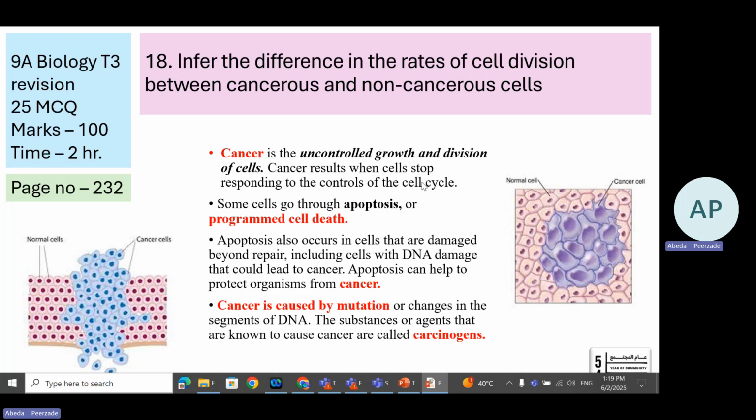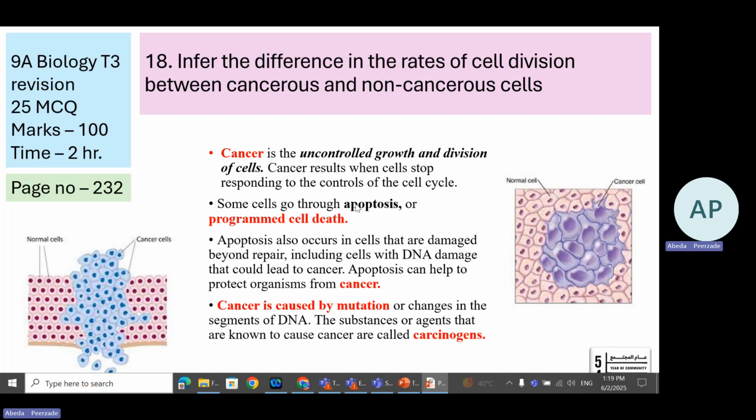Cancer results when cells stop responding to the controls of the cell cycle. The cell cycle has controls, if you remember the cyclin and the cyclin dependent kinase. So if they fail these controls, then what can happen? The cell cycle goes wrong and it continues to form a cancer cell.